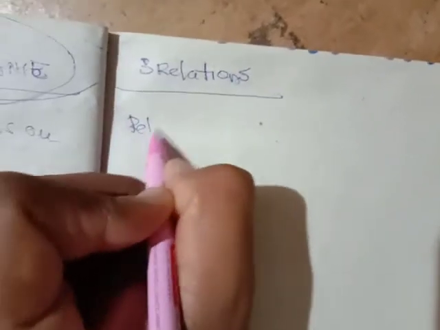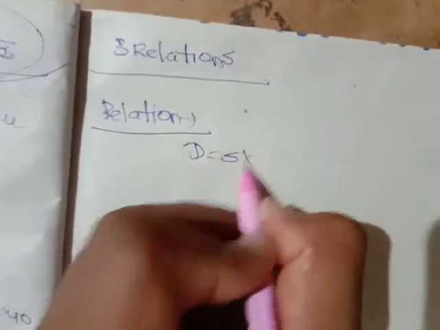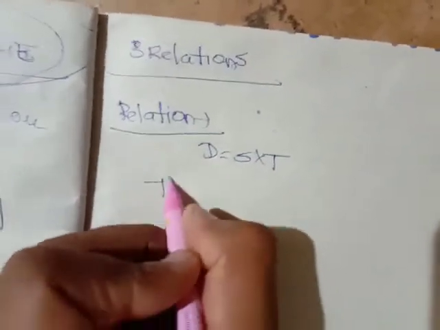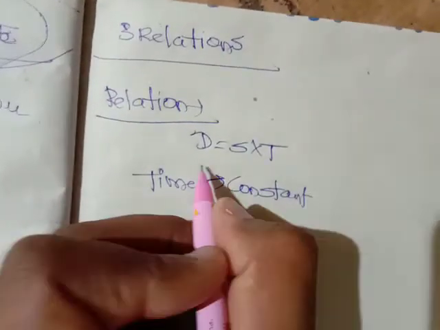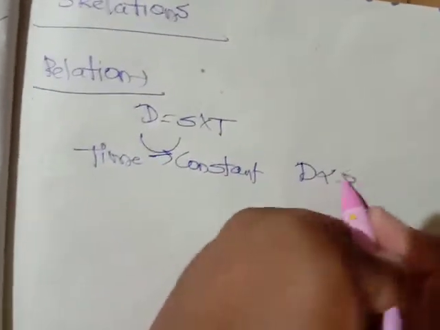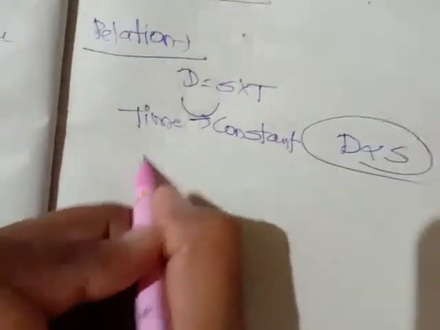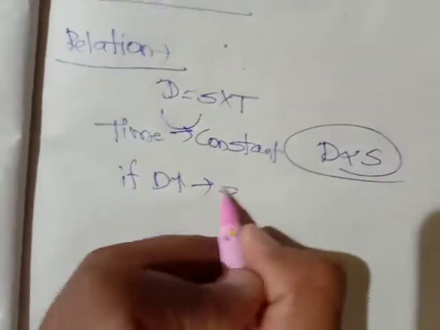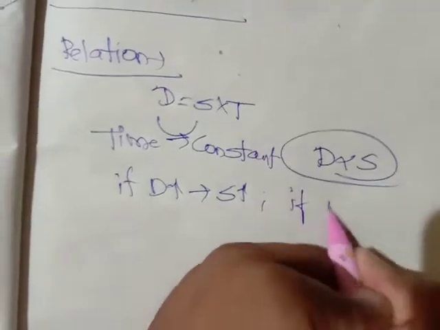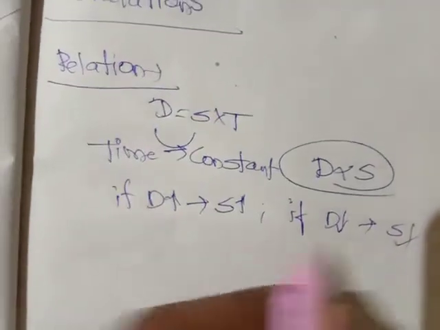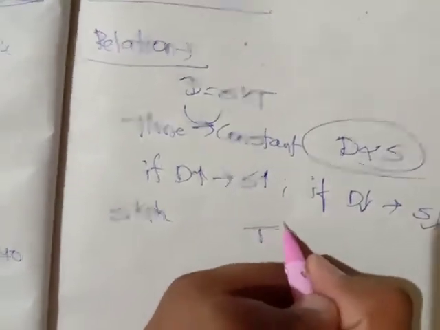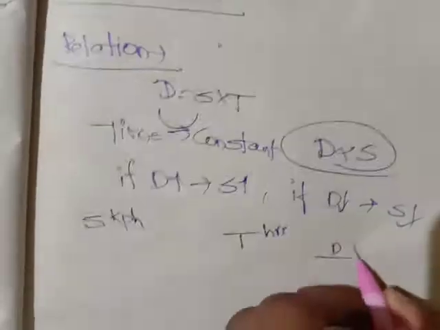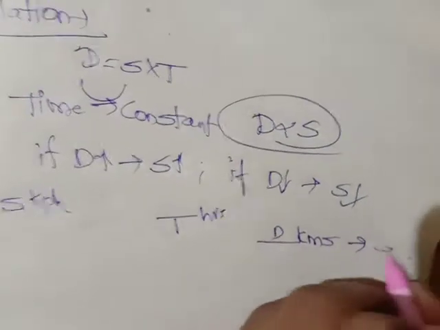Let me assume, what is relation number one? Distance is equal to speed into time. If I put time constant, what is the relation between d and s? Distance is directly proportional to speed. Means if distance increases, speed should increase; if distance decreases, speed should decrease. Right or not, friends? Speed is in kilometers per hour, time in hours, and distance in kilometers. Distance is nothing but speed into time.